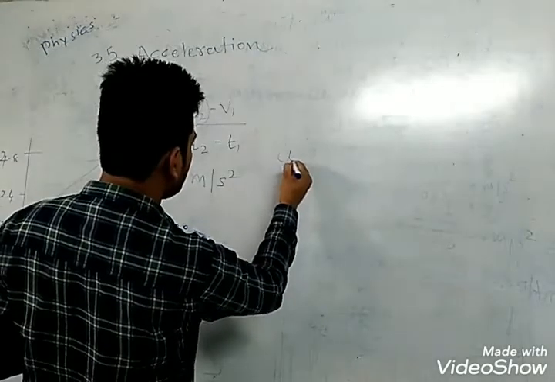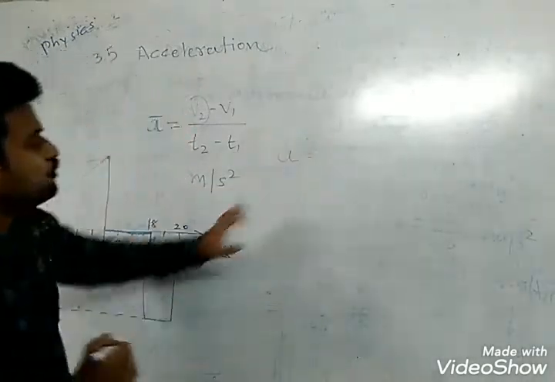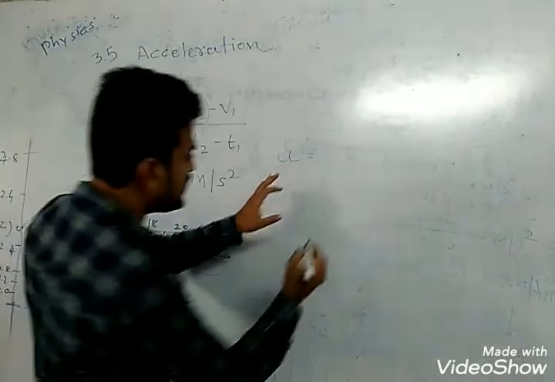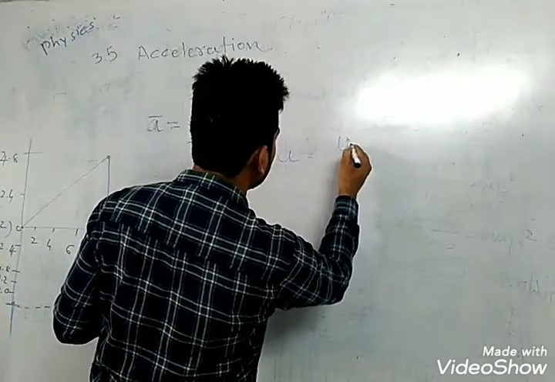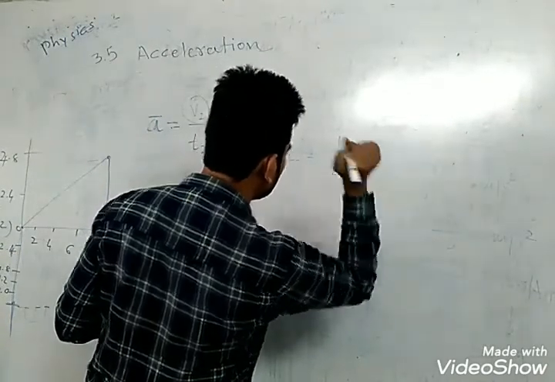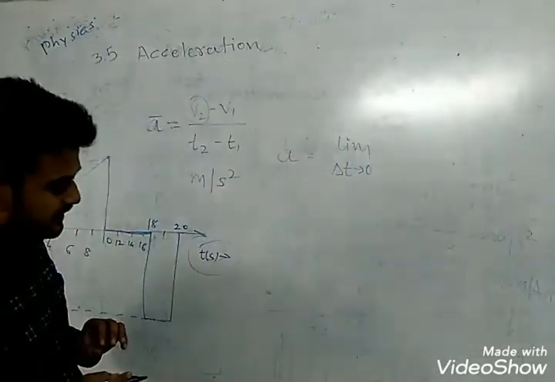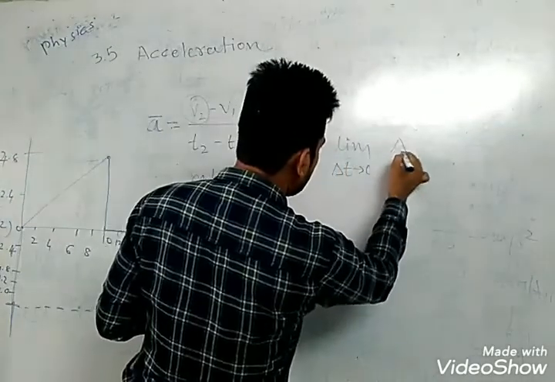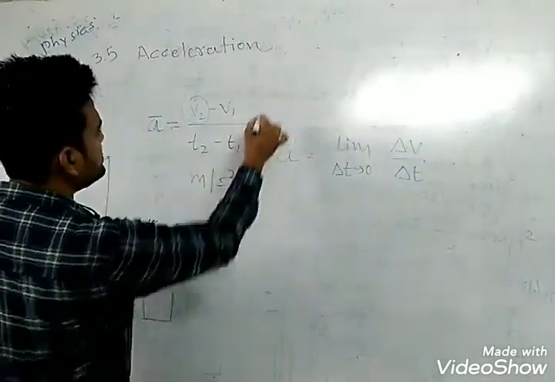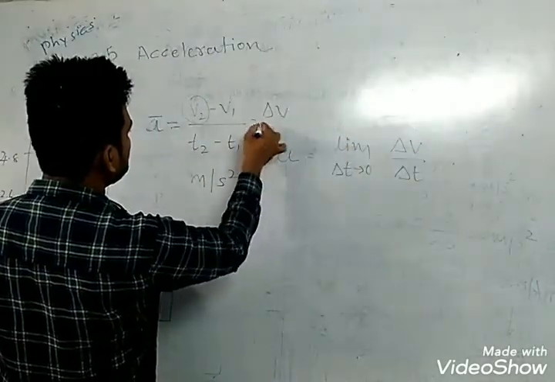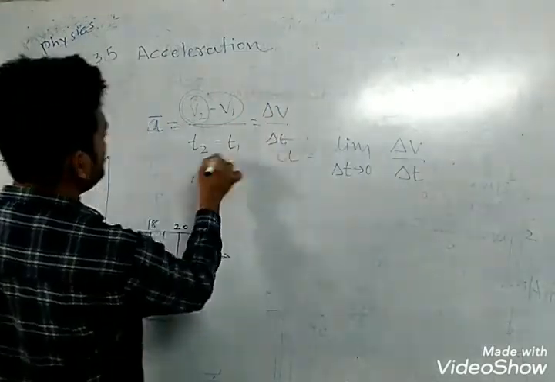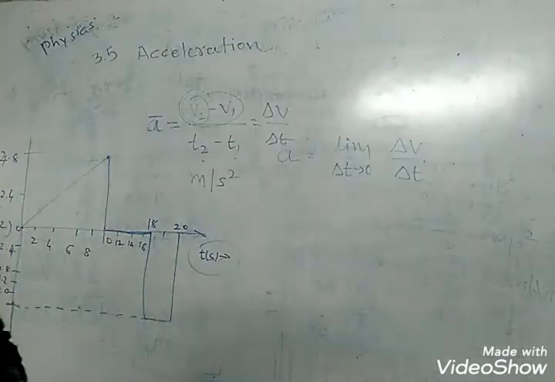A is equal to the limit as del t tends to 0 of del v upon del t, where del v is v2 minus v1 and del t is t2 minus t1.